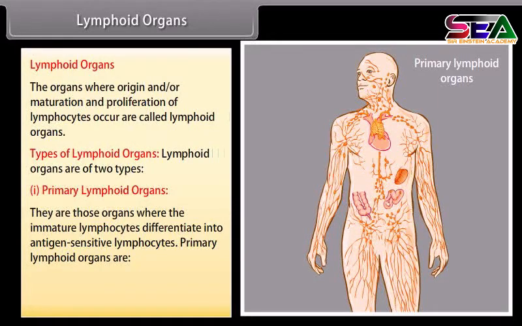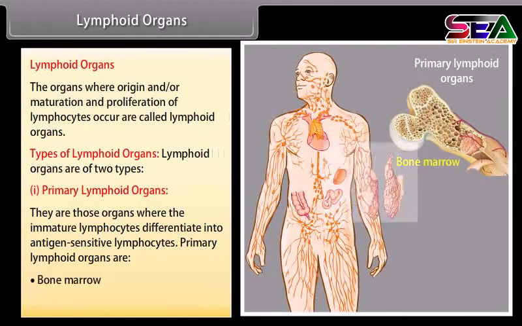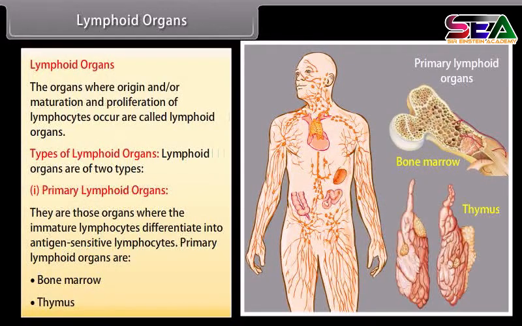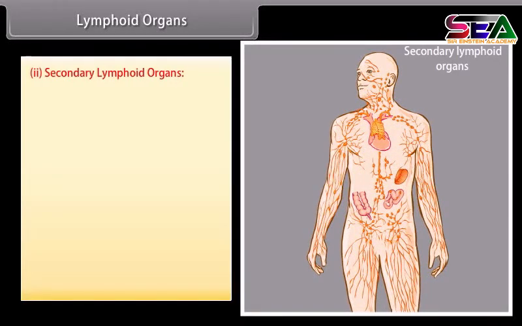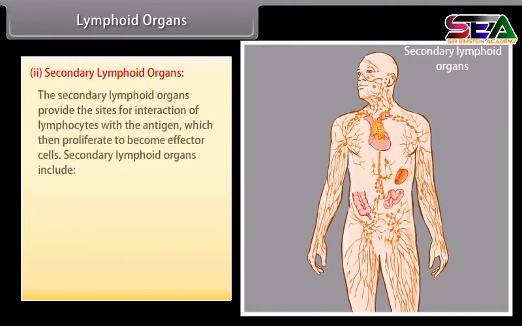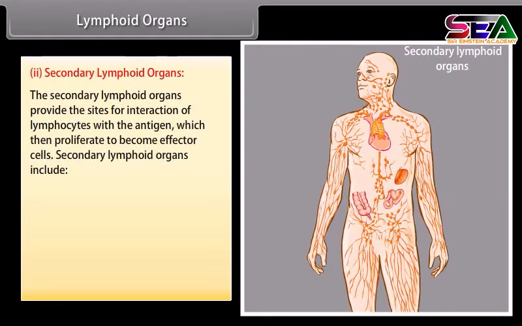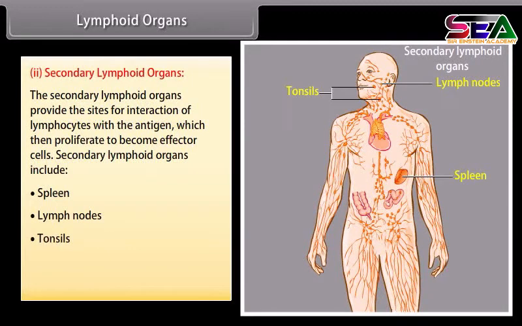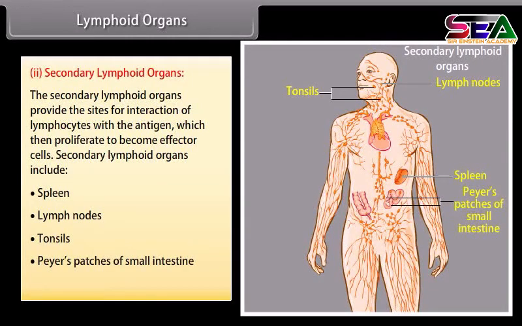Primary lymphoid organs are bone marrow and thymus. The secondary lymphoid organs provide the sites for interaction of lymphocytes with the antigen, which then proliferate to become effector cells. Secondary lymphoid organs include spleen, lymph nodes, tonsils, Peyer's patches of small intestine, and appendix.